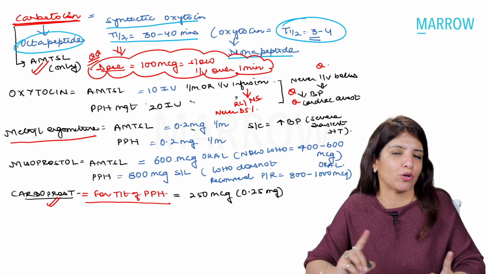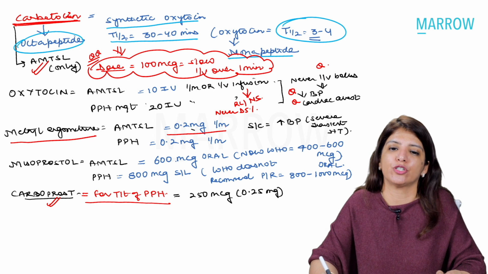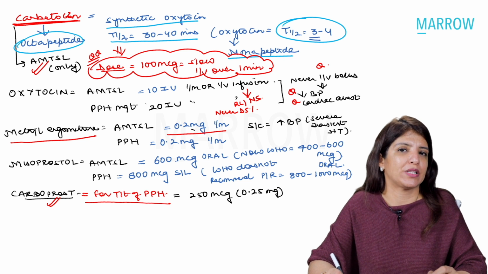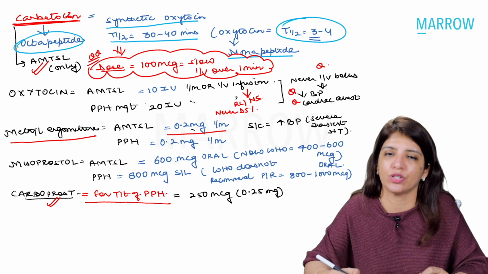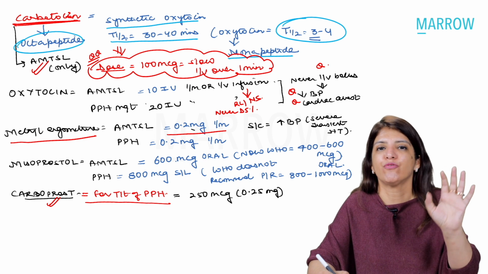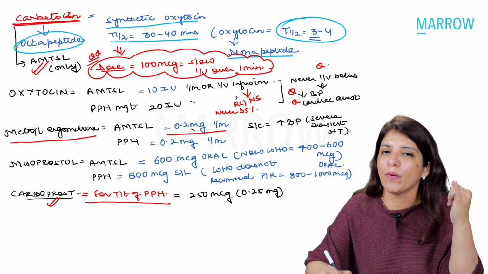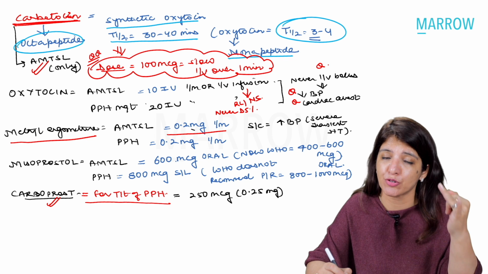Yes, methyl ergometrin can also be given for active management and for PPH, and its dose is 0.2 mg intramuscularly. A very important side effect of methyl ergometrin is that it leads to a transient increase in BP. So there is a severe transient hypertension, and that is why there are 5 contraindications for methyl ergometrin which you have to remember. Number 1, methyl ergometrin is contraindicated in preeclampsia patients, in eclampsia patients.